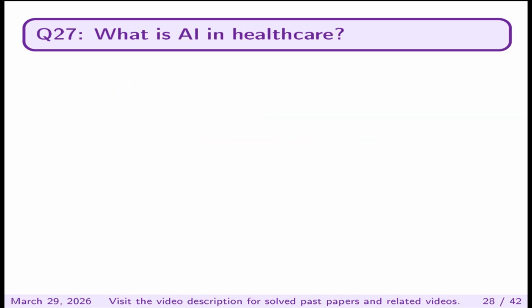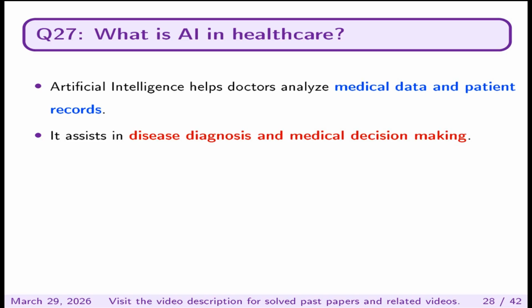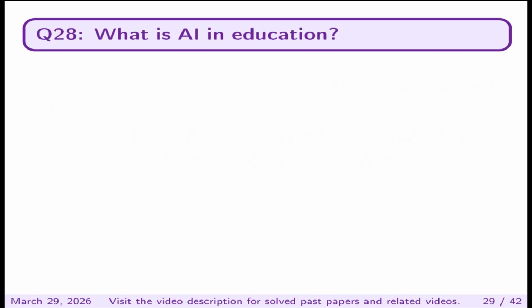What is AI in healthcare? Artificial intelligence helps doctors analyze medical data and patient records. It assists in disease diagnosis and medical decision making. AI also improves treatment planning and patient care.